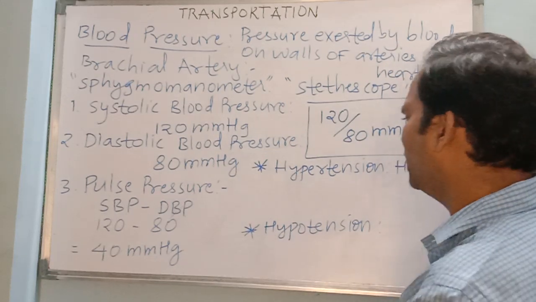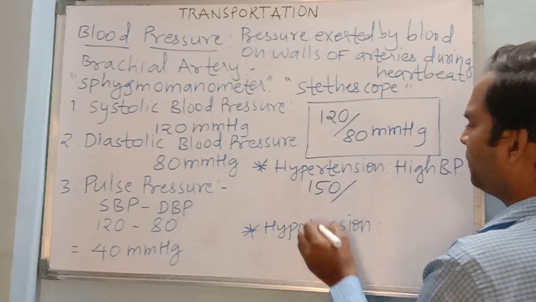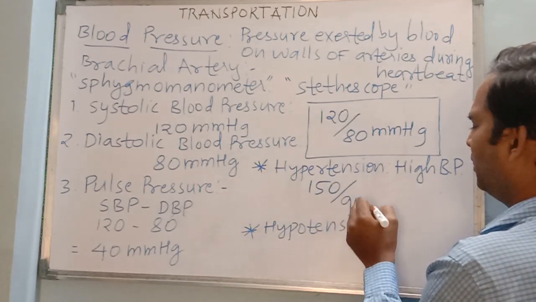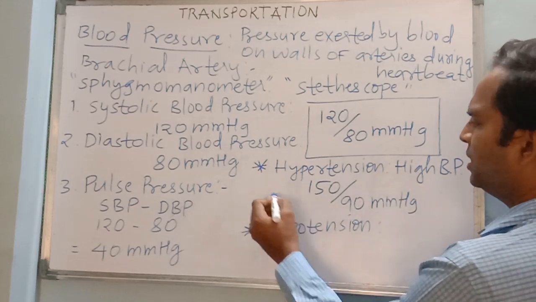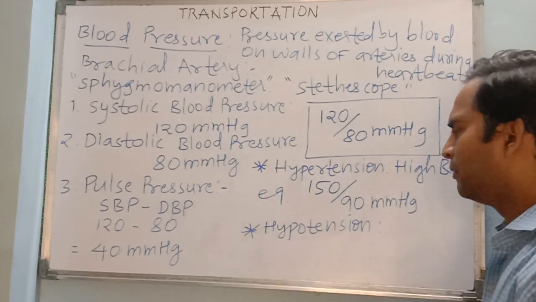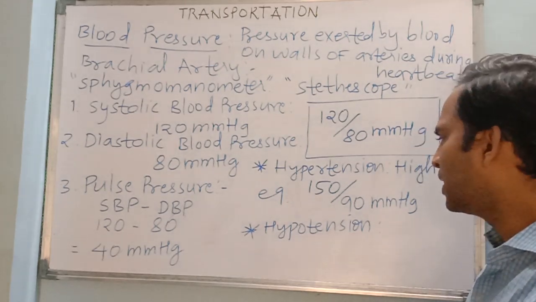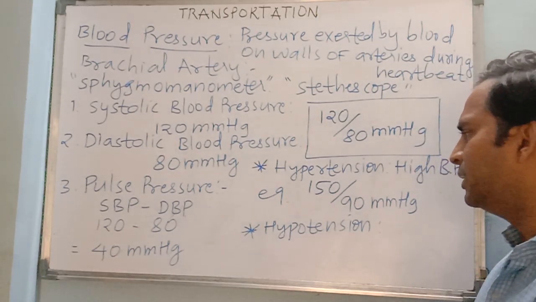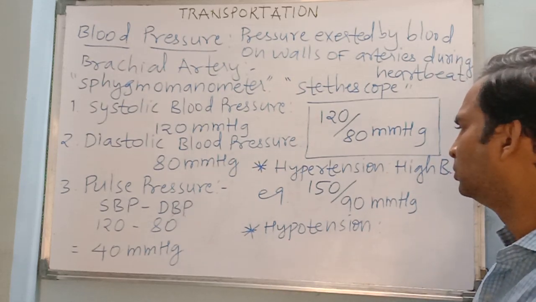So for example, here I am writing, if it is 150 by 90 or 100, I can also write mmHg. This is just for your example. 150 by 90 mmHg will be called high blood pressure. I said it may be 180, 190 and so on.